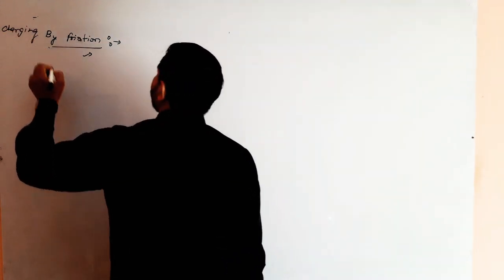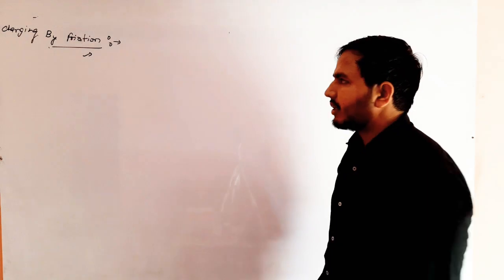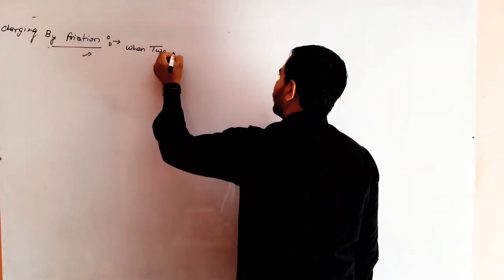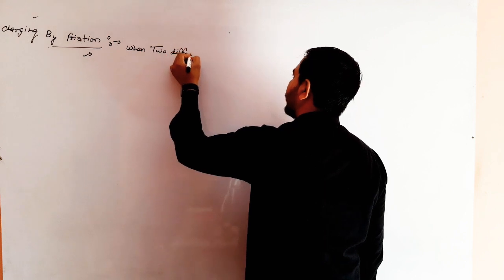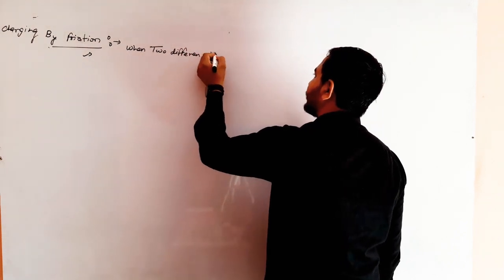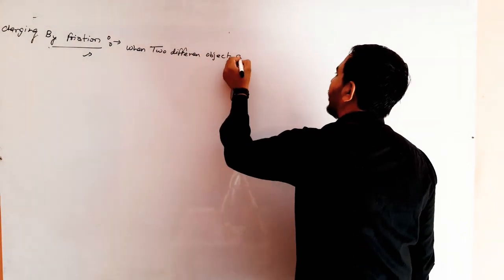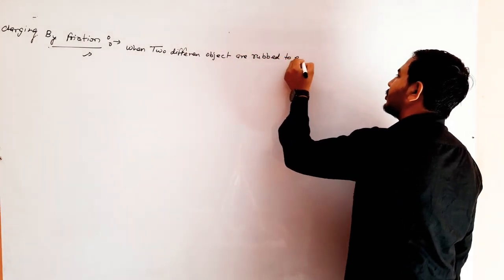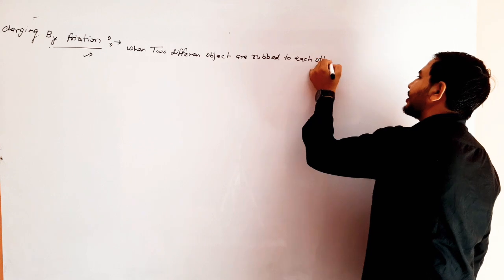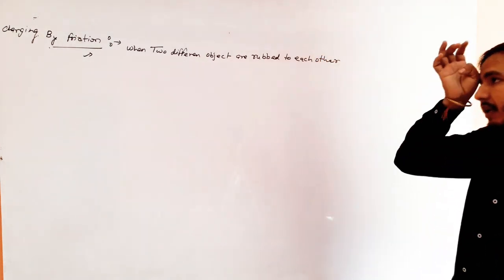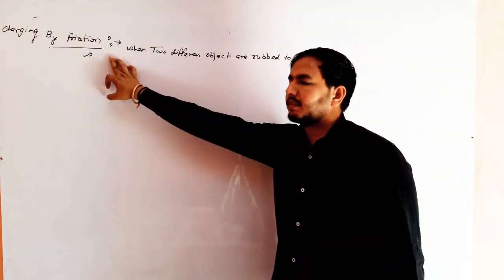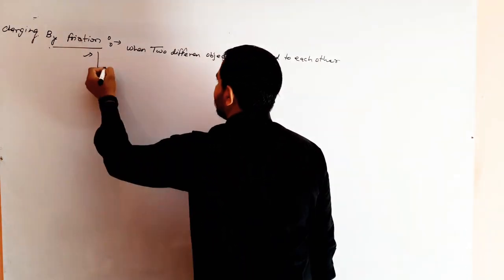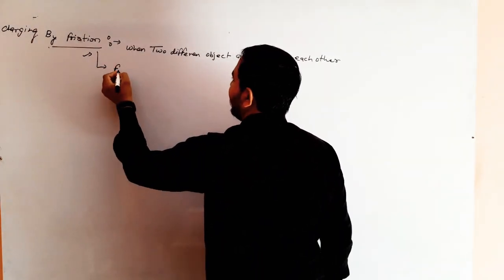Charging by friction. What is the charging by friction? When two different objects are rubbed to each other, then this method of charging is called friction, and other name of it is friction electricity.